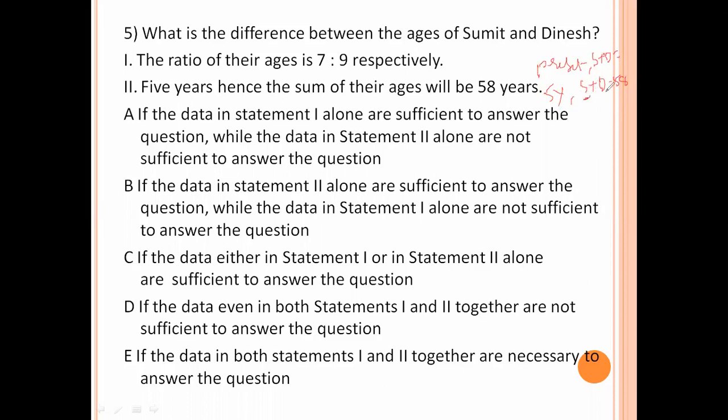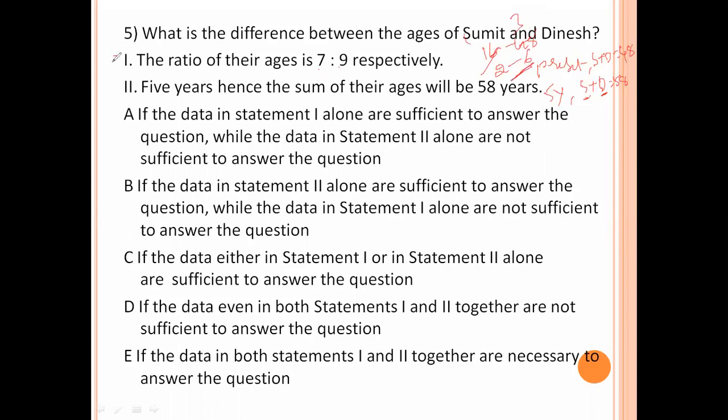So 5 years decrease for Sumit and 5 years decrease for Dinesh, so a total of 10 years decrease. That means 48. Now 7 plus 9 is 16. 16 parts is 48, so 1 part is 3. One part value is 3. Here we need the difference between these two. Difference is 2 parts. 2 parts value is 6 years.